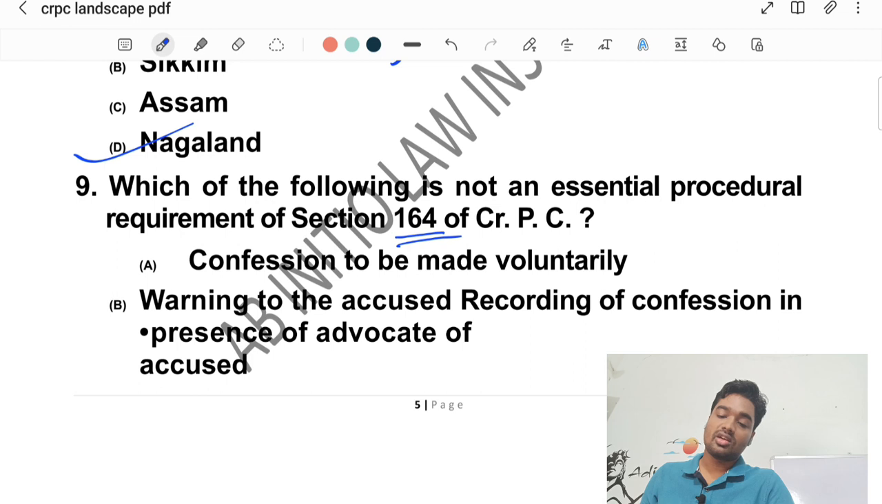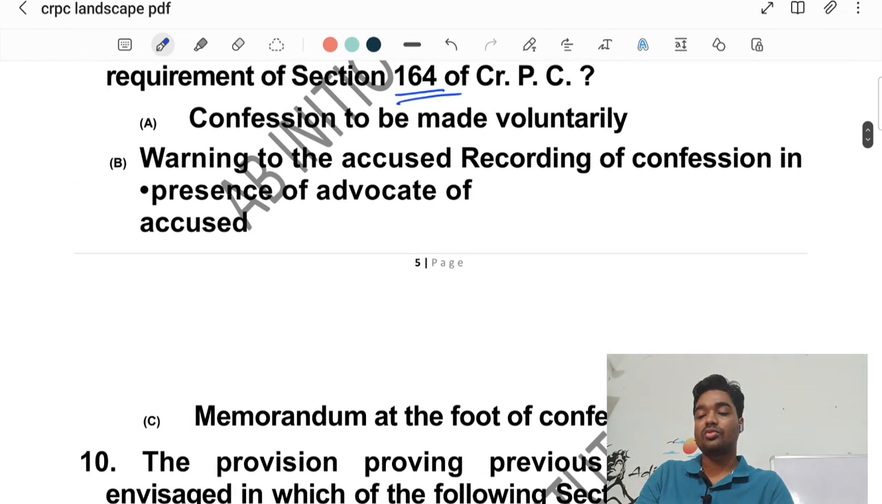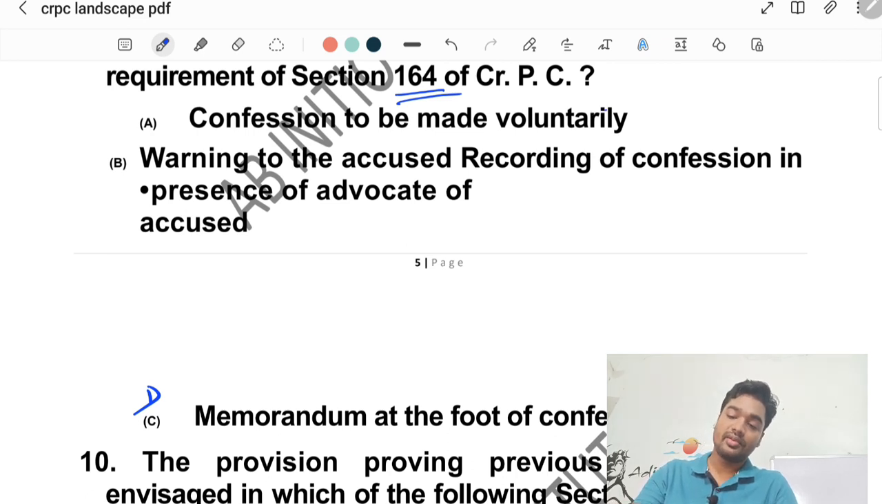The option A is confession to be made voluntarily. Option B is warning to the accused, recording of confession. In option number C, in presence of advocate of the accused, and lastly memorandum at the foot of confession. This is a mandatory provision. Option A is also mandatory and option B is also mandatory. The presence of advocate is not required. So the correct answer would be option C.